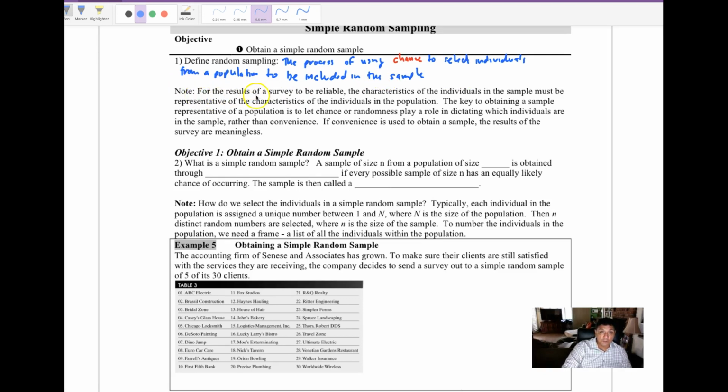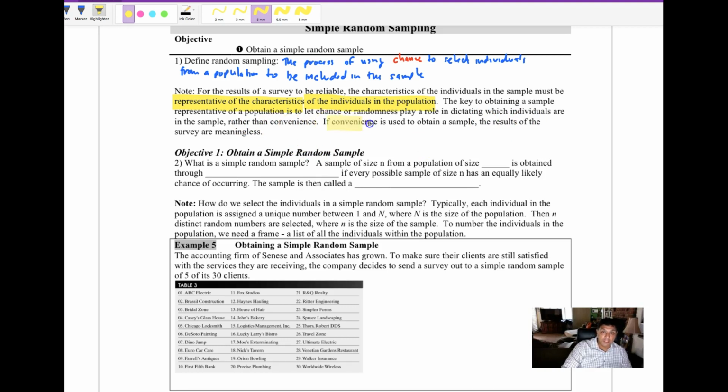Something to note: for the results of a survey to be reliable, the characteristics of the individuals in the sample must be representative. Very important word here, representative of the characteristics of the individuals of the population. And we'll talk more about that. The key to obtaining a representative sample is to let chance or randomness play a role in dictating which individuals or people are put into the sample.